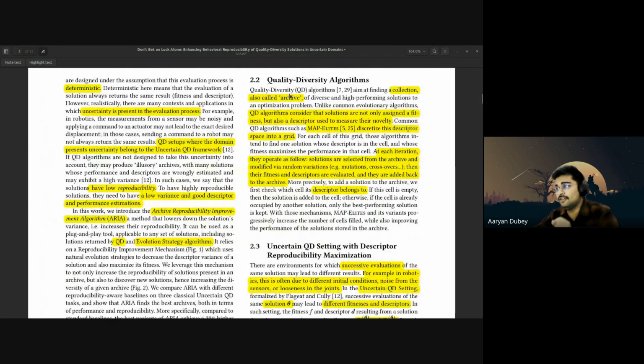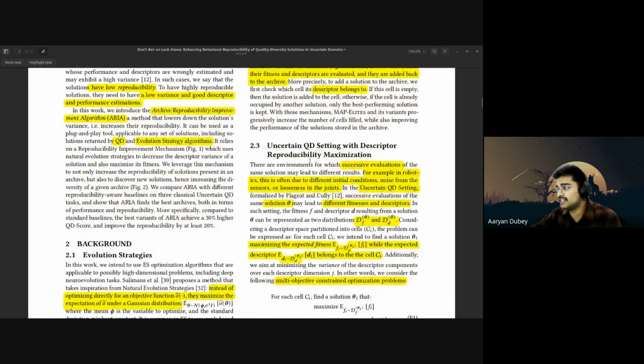So this is the quality diverse algorithm. There are many variations of quality diverse algorithms, but we are going to deep dive more into MAP-Elites because this paper generally uses that only. Now, the uncertain QD setting with descriptor reproducibility and expectation maximization, things like that. So the quality diverse algorithm part is done.